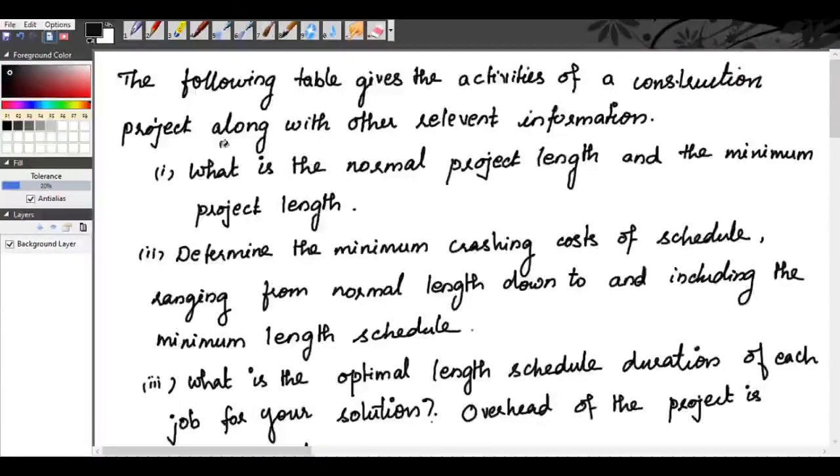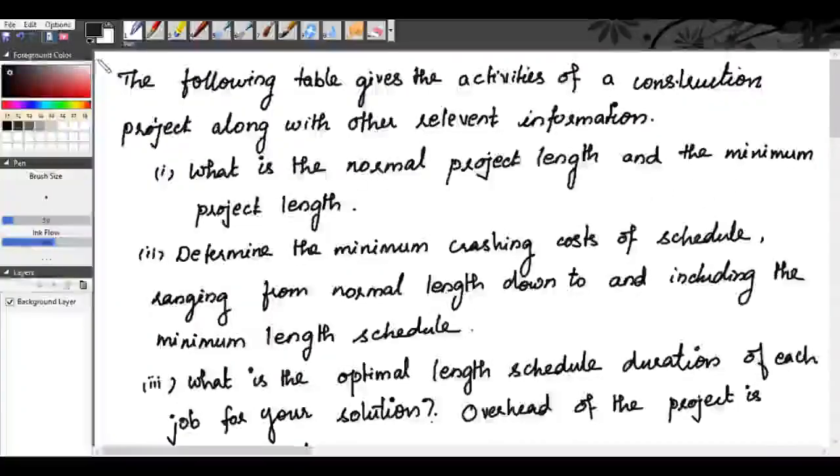So the given problem is the following: the table gives the activities of a construction project along with other relevant information. What is the normal project length and the minimum project length? Normal project length means the critical length of the project, that is the maximum project length. And the minimum project length means the project duration you obtained after optimizing your project.